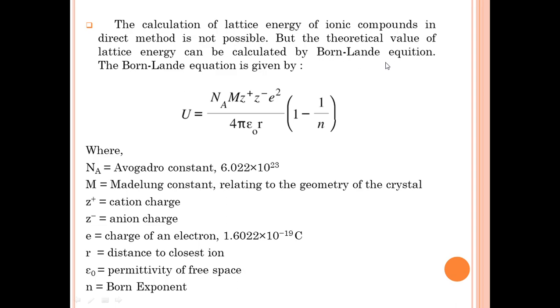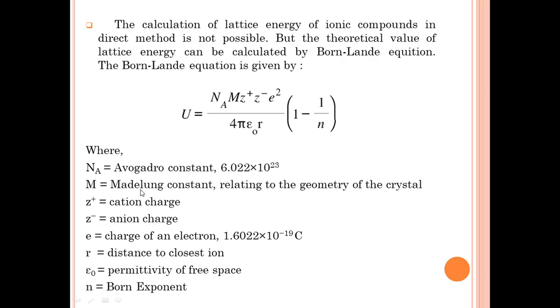The Born-Lande equation is given by U is equal to N_A M z plus z minus e squared divided by 4 pi epsilon naught r, into 1 minus 1 by n, where N_A is the Avogadro constant, 6.022 into 10 to the power of 23.